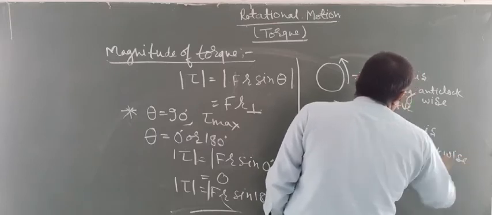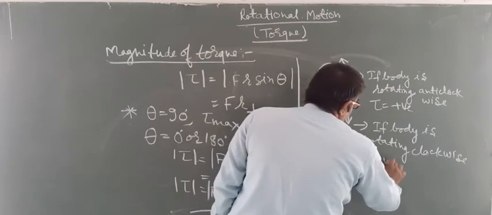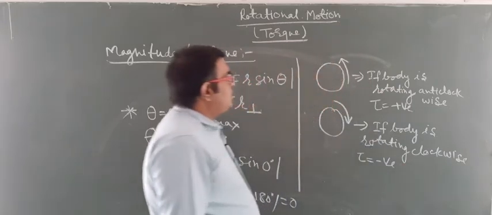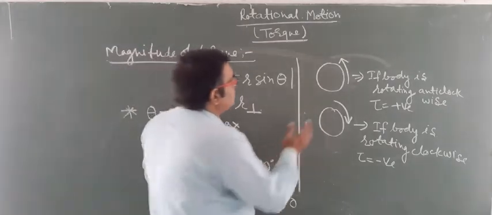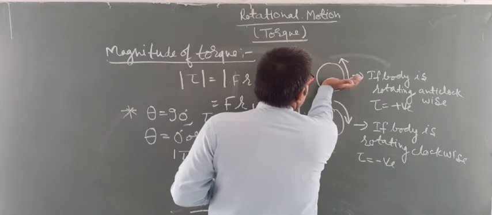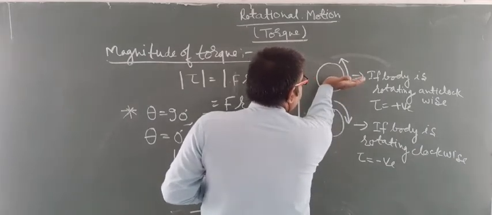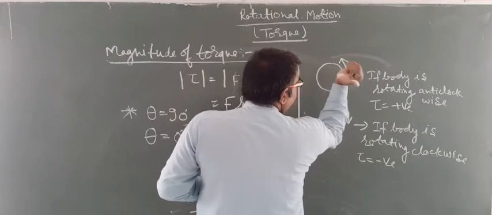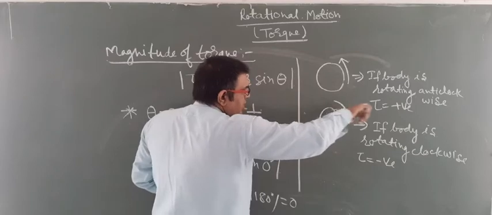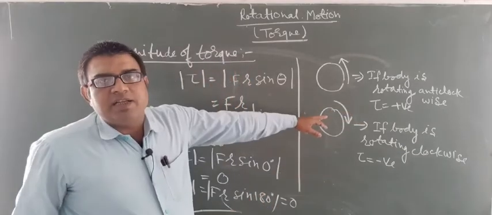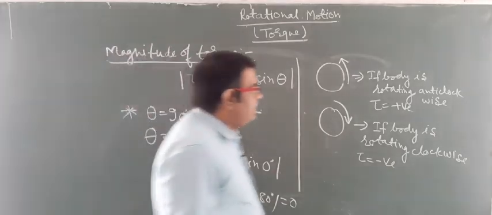tau will be negative. Okay students, so this is R cross F, so if you are applying the force, then it will be in this direction, and then this direction will be decided. This direction is decided on the basis of the right hand thumb rule.